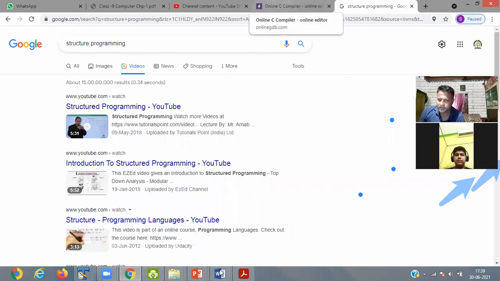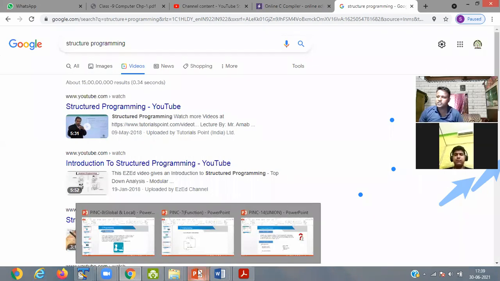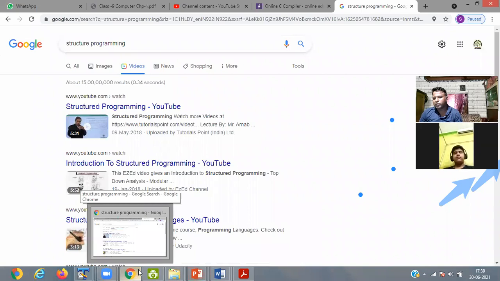Okay, so let me discuss then. Basically, structure is saying that step by step you have to write the code. You do the first work, you do the second work, the third work. So one by one, you perform one step.